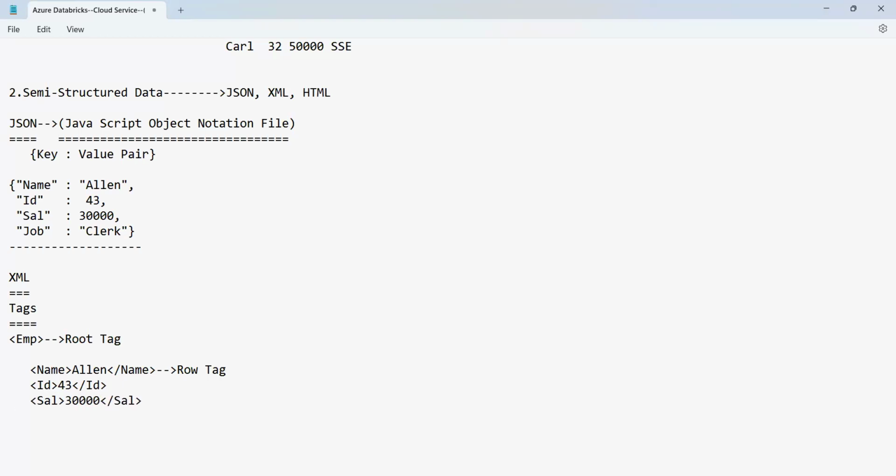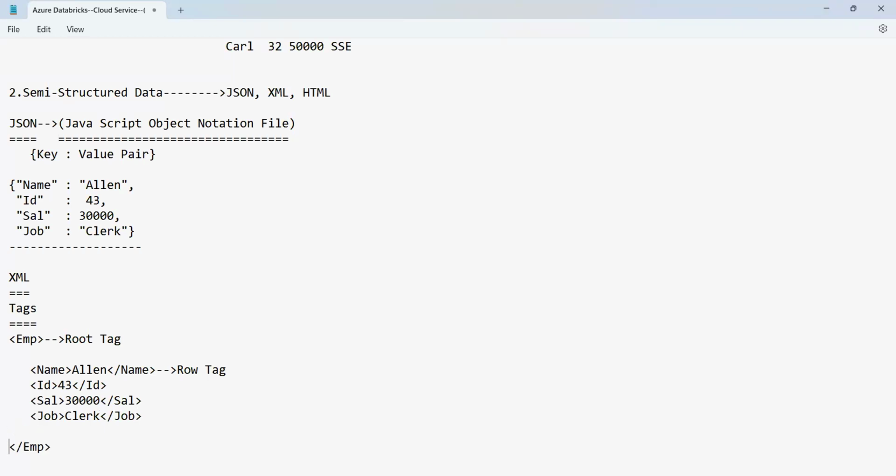And again, the next thing: I'm opening job, and then I'm using the closing job here. Finally, the job is clerk here. And after this, all things are done. That means the first row is completed. Finally, you will end the process by closing the root tag.